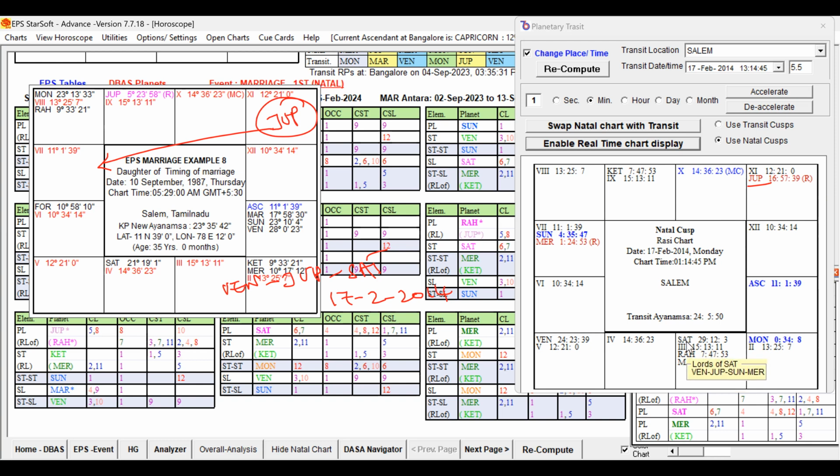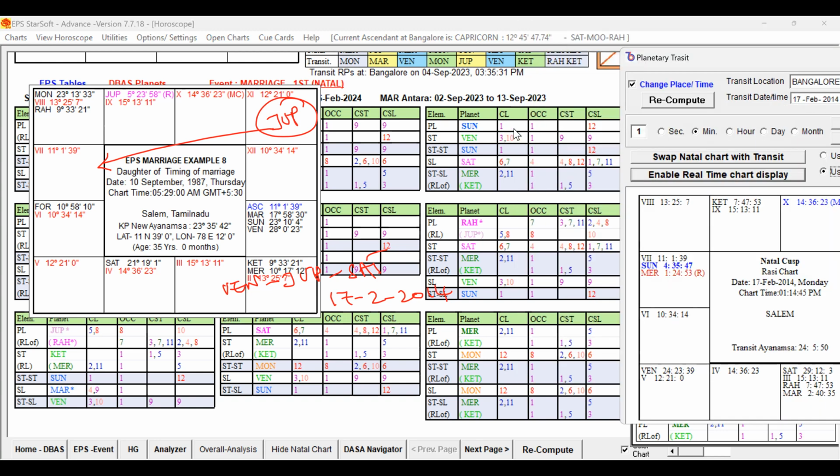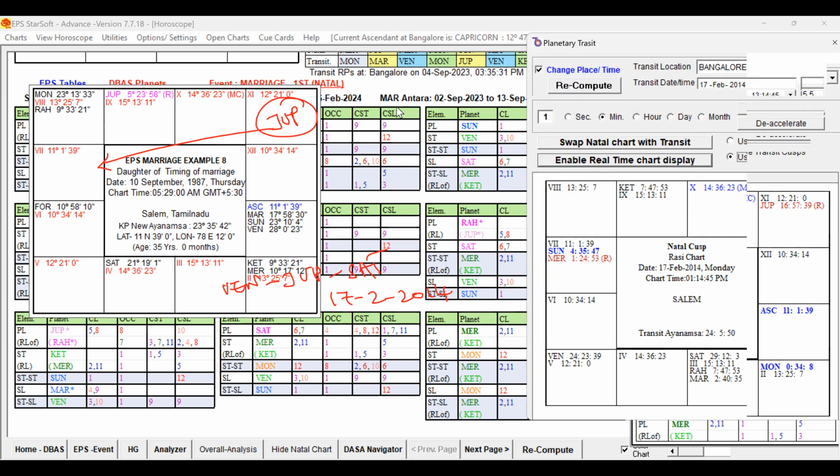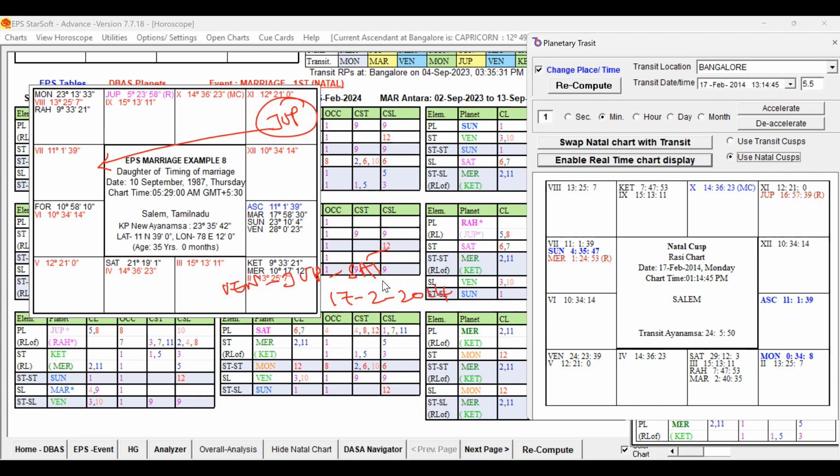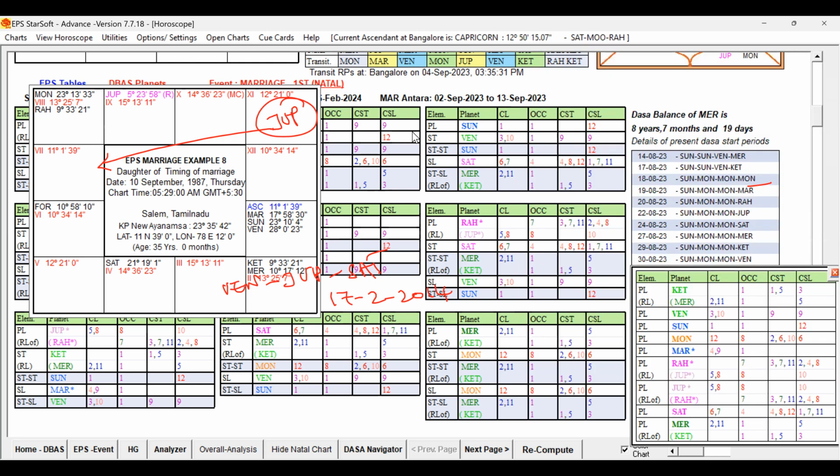Saturn is in the sign of Venus, and in the star of Jupiter. Jupiter, as we discussed, is in the star of Ketu, a favorable key planet, and you can see Saturn in the sub of Sun. Sun is a good planet, one-on-one in the star of Venus, another favorable key planet. So the favorable key planets, which we have studied for the Dasa and destiny planets, are playing a role in the transit also. So I think you are able to understand how far the transit is also supportive.